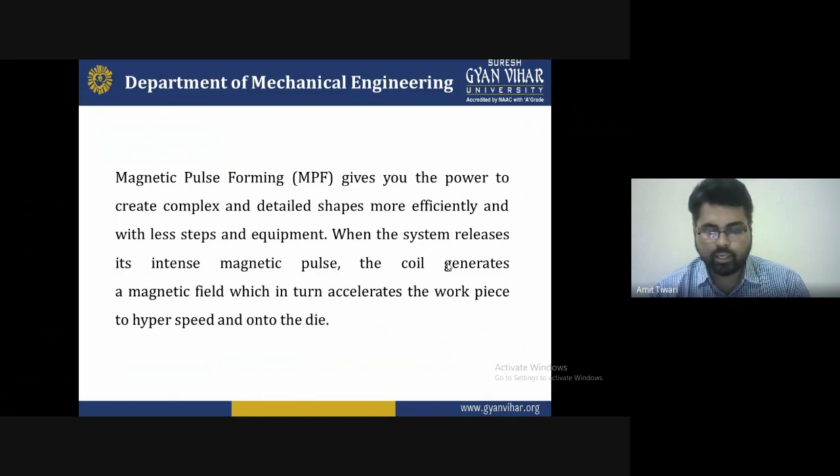So electromagnetic pulse forming uses a capacitor bank for a forming coil or field shaper and an electrically conductive workpiece to create the instant magnetic field that we can use to do the useful work.